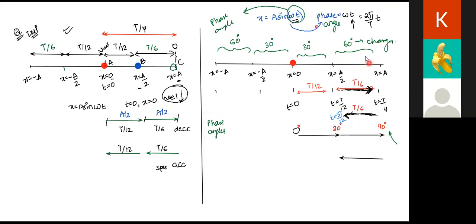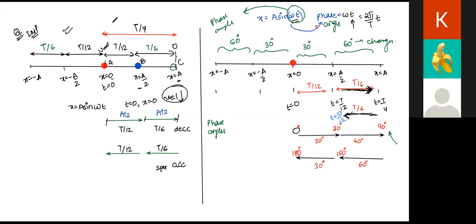Again, while coming back, it will again change by 60. So increase the phase by 60. Right. Karuna, tell me, how much is 90 plus 60 equal to? 150 degree. Excellent. Now again add 30 degree to it. Tell me, how much do you get? 180 degree. Very good. So now when the particle has again reached back its equilibrium position, the phase has become 180 degree. Again 30 degree added.